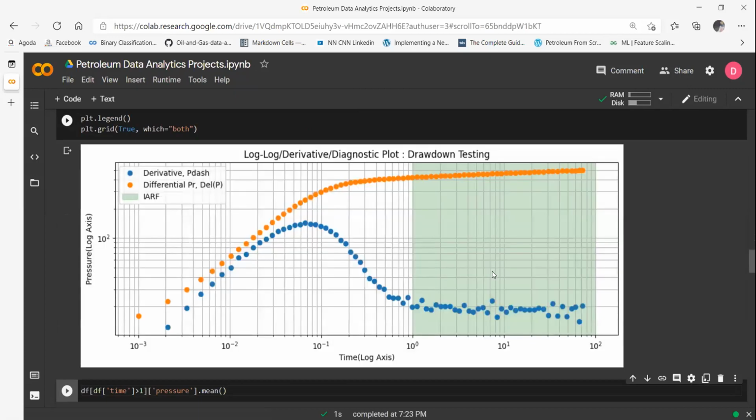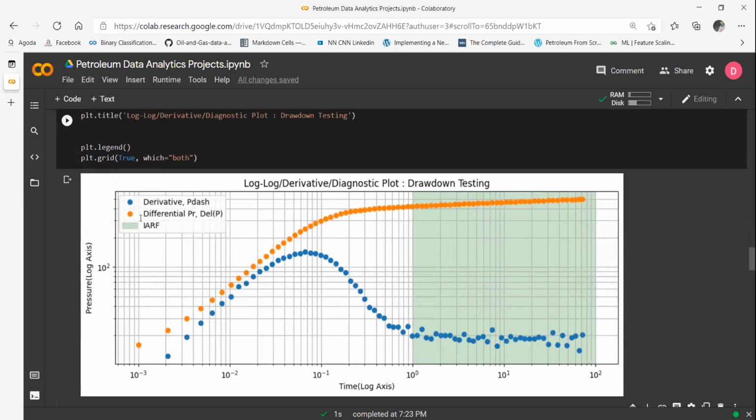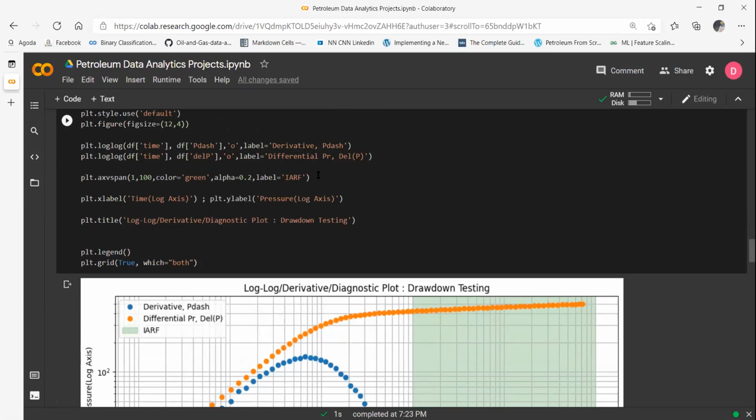You can see, now this is how a typical derivative plot looks. If you have come this far and you have plotted successfully, you have basically done the majority of the hard work in well test analysis. Now all you have to do is find out the green zone, which I have already colored for you. In order to do that in Python, you have to use this command, plt.axvspan, which means vertical span from left to right.